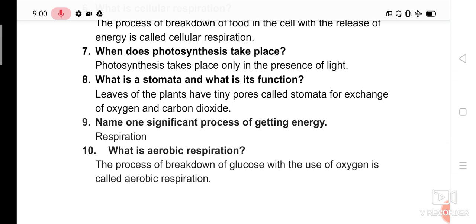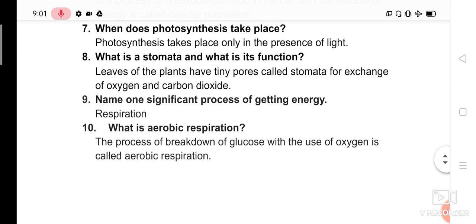Question number 7. When does photosynthesis take place? Photo means light, synthesis means production, otherwise formation. So here itself it was given. Photosynthesis takes place only with the presence of sunlight. So when can you find sunlight? During daytime. So photosynthesis takes place only in the presence of light.